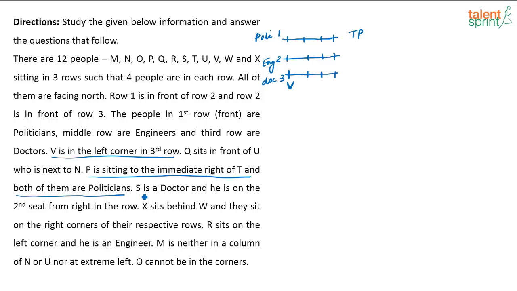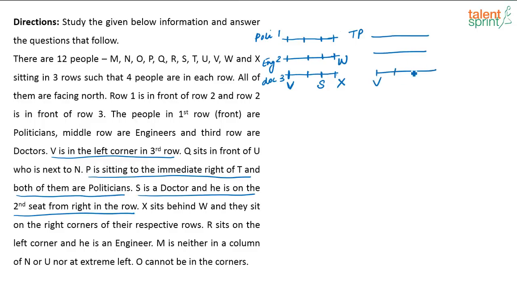Good. S is a doctor and he is on the 2nd seat from the right in the row. X sits behind W and they sit on the right corners of the respective rows. So X is sitting behind W. So if this is W, this is X. But there is one more possibility that comes up here, right? W can be here and this can be X. So we have to consider both the possibilities, correct?